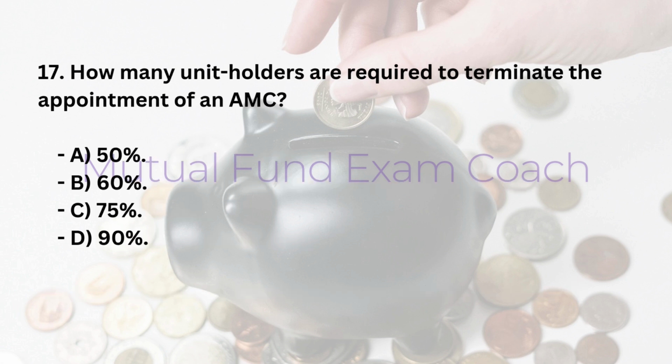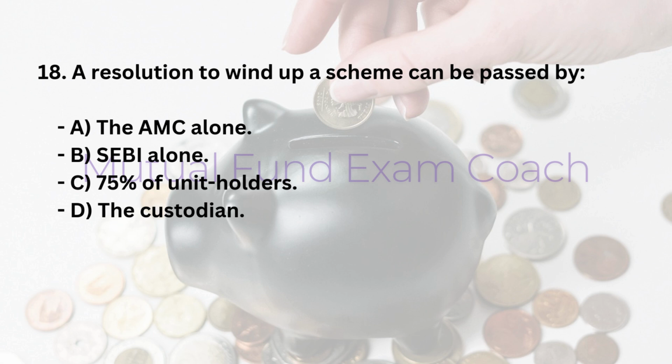17. How many unit holders are required to terminate the appointment of an AMC? A. 50%, B. 60%, C. 75%, D. 90%. Answer: C. 75%.